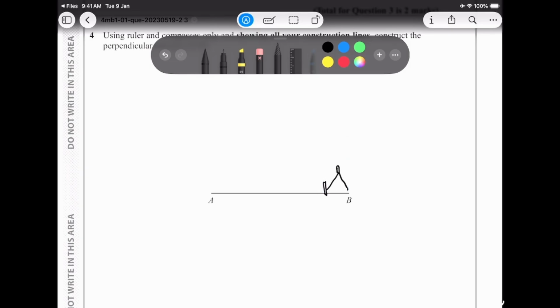I put one of the corners, the pointy part, over here, and I extend my pencil until at least the half of it. Then I go up and do a bisector over here like this, and then I get a bisector over here like this. And then what I do is again the same thing.